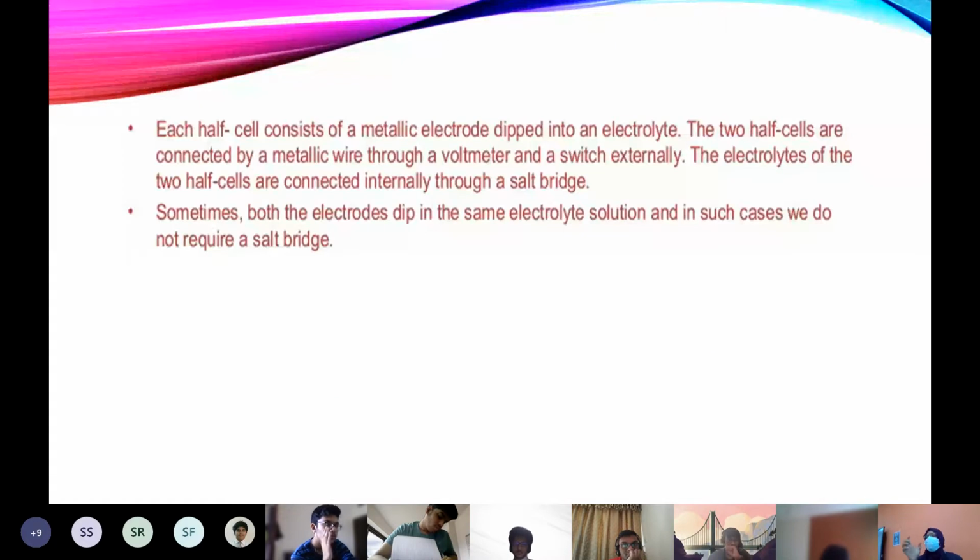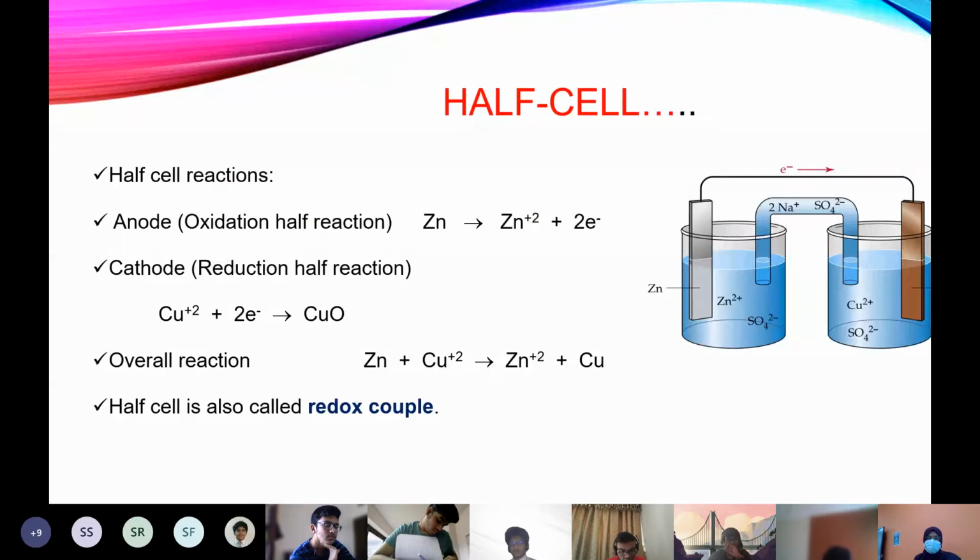That is, the potential difference between anode and cathode is cell potential. So when you have two half cells and you connect them to make a complete cell, the potential created in the cell due to the difference in the potential of anode and cathode is called cell potential. So that's the term we discussed.